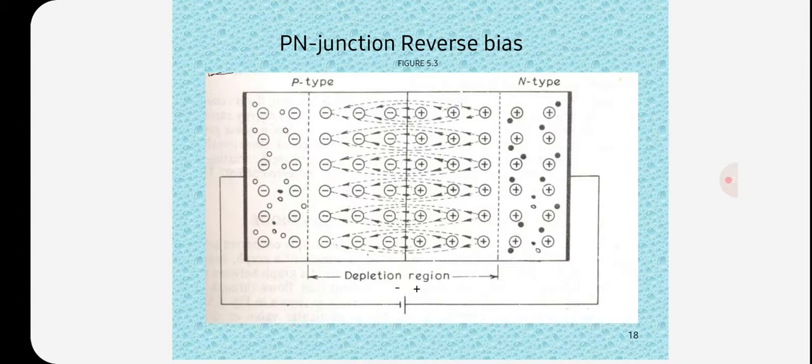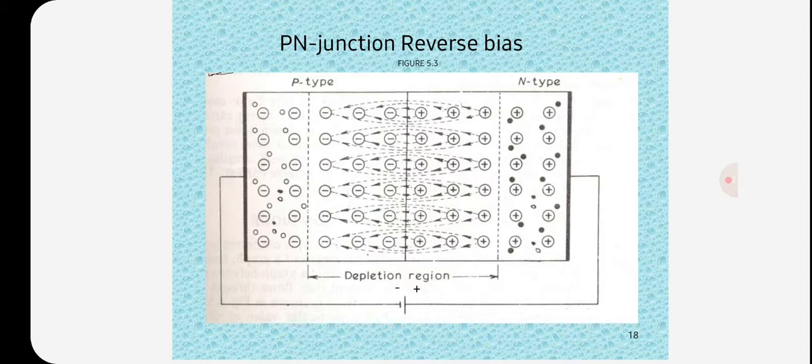I0 is extremely temperature dependent. I0 is found to double for every 10 degrees centigrade rise for germanium, and for every 6 degrees centigrade rise in silicon. I0 is in the order of microamperes for germanium and nanoamperes for silicon.